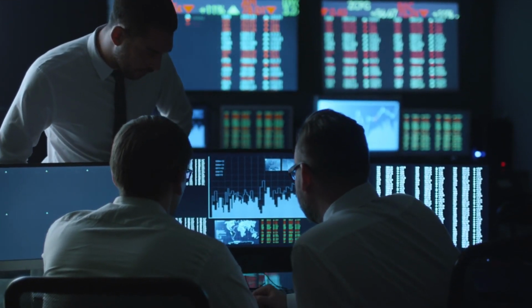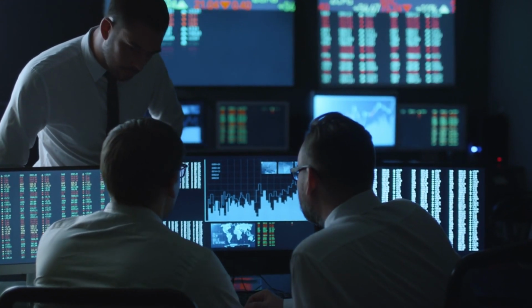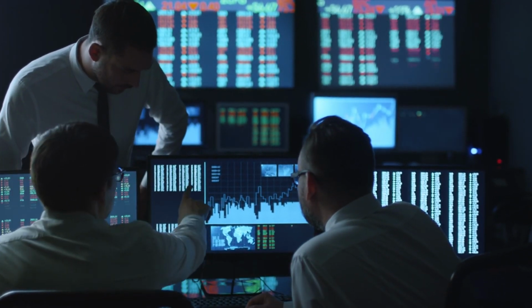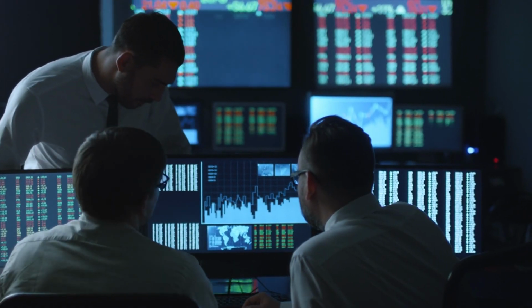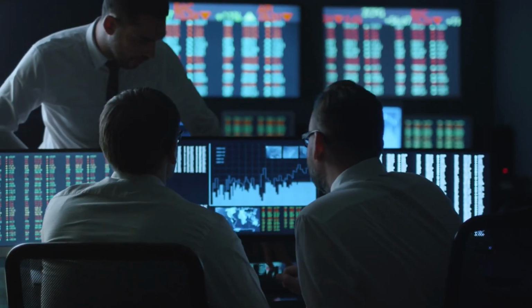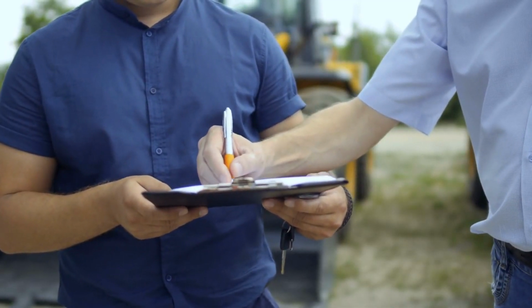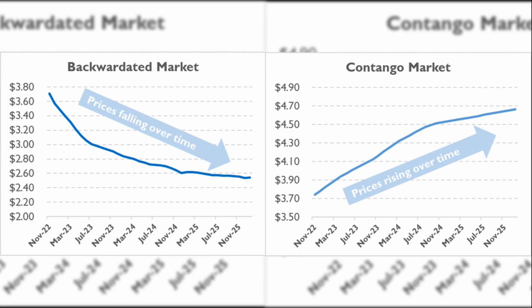Liquidity. Futures are highly liquid because they are traded on an exchange. The main reason for this liquidity is that traders can use futures not only for hedging, but also for speculation, thus creating liquidity. And for other market participants, this means that they can easily buy and sell futures contracts. Another characteristic of futures is that their price may differ from the price of the underlying asset. If futures are traded at a premium to the price of the underlying asset, this situation is called contango. If at a discount, then backwardation.